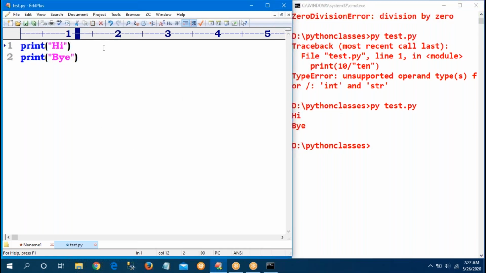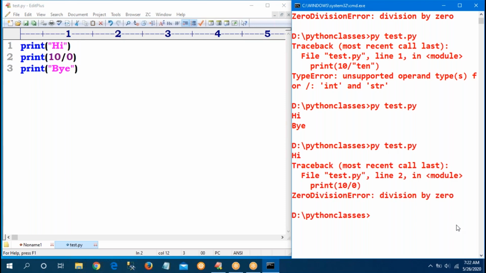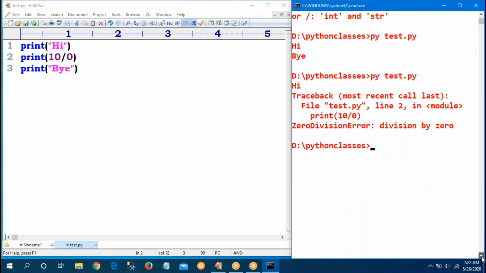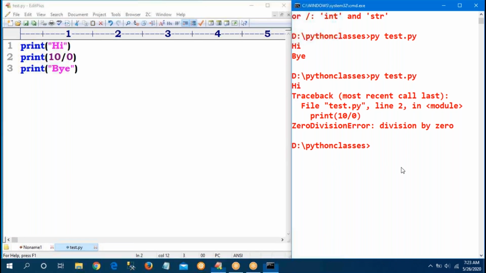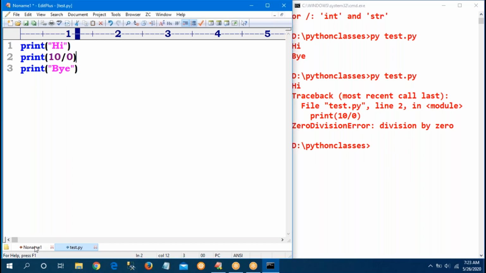Suppose in between, I want to do 10 by 0. If I run this program, bye is not printed, I am not getting it. This type of termination is called abnormal termination. So here two types of terminations are there. One is normal termination, meaning without any exception, without any error, the program runs. See here, because of line number 2, I'm not getting the bye, that's why it is called abnormal termination.